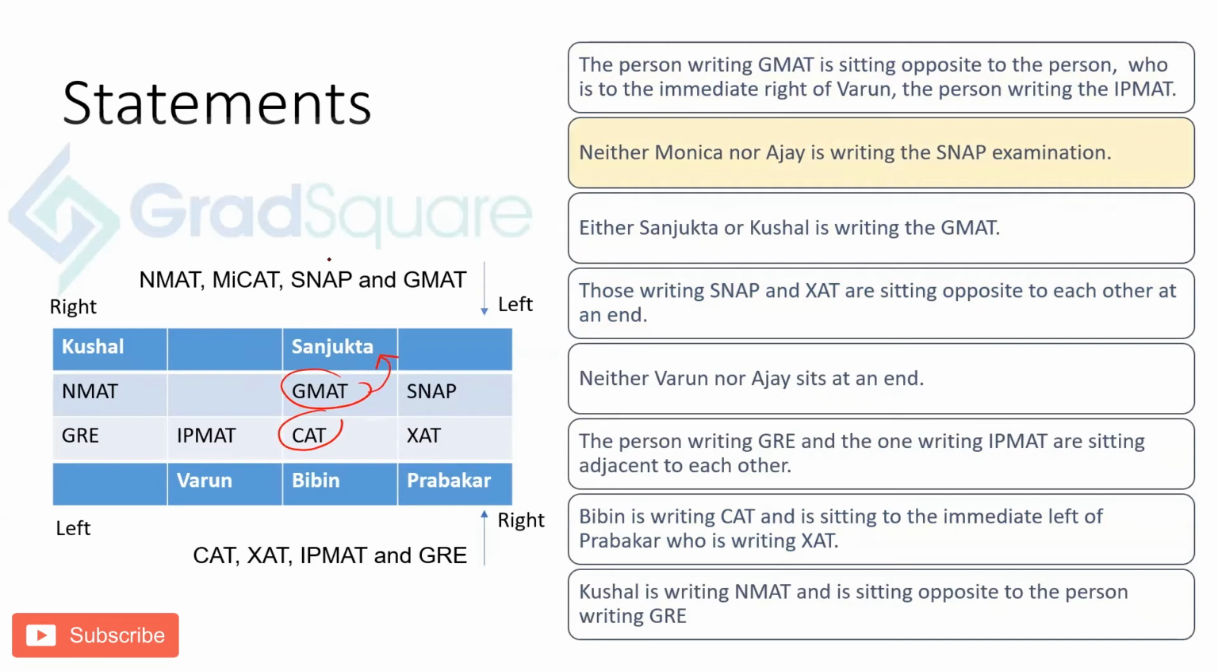Neither Monica nor Ajay is writing SNAP exam. So the only other 3 people left are Ajay, Monica and Diana. Since neither Monica nor Ajay is writing SNAP, the SNAP exam is definitely Diana. Neither Varun nor Ajay sits at an end, which we have seen already. So this will be Ajay and this will be Monica. The only other exam left out is MyCat, so Ajay will be writing MyCat. That solves the question.